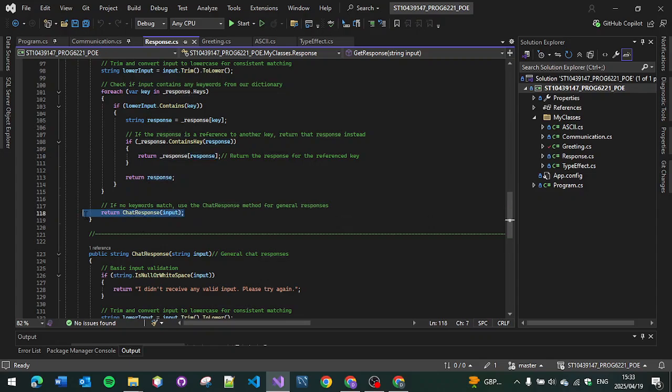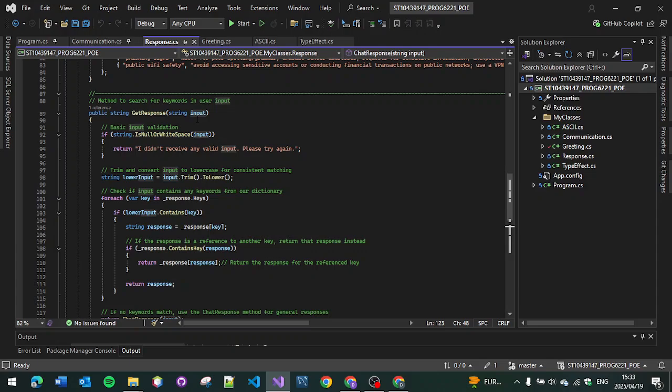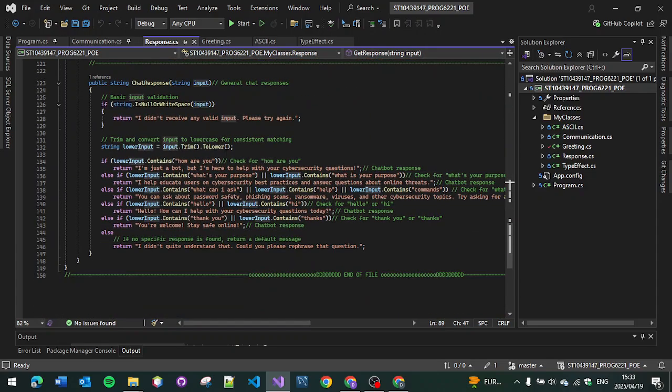And after that is done, it returns chat response to suit this. So this is method chat response using input. Pretty sure this also used input. Yes, string input. Again, if this is null, error message. Also trimming to the lower case and trimming to get rid of all the unnecessary spaces.